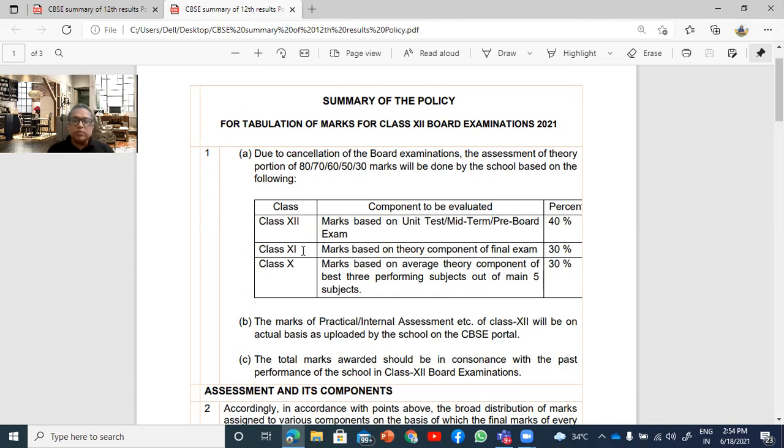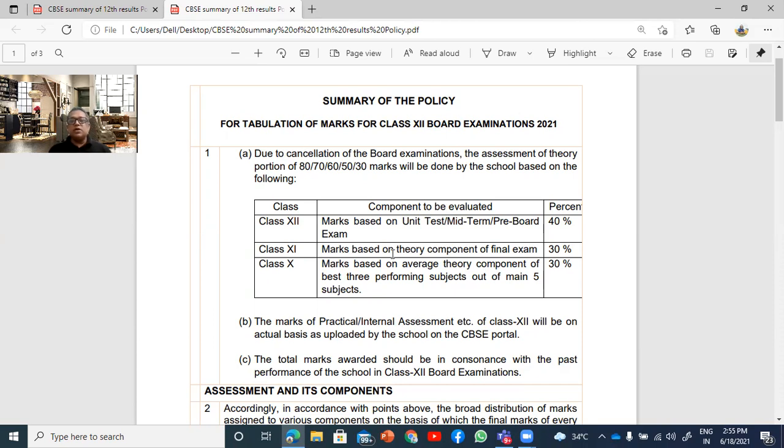Now comes the second component, that is class 11. Here is the tricky part because 11th is not a standard examination. Different schools have different examination papers and the levels are different. So the students are not very happy with this class 11. But unfortunately, there is no way we can escape now. Here also, they are saying 30%, and you can take different components.